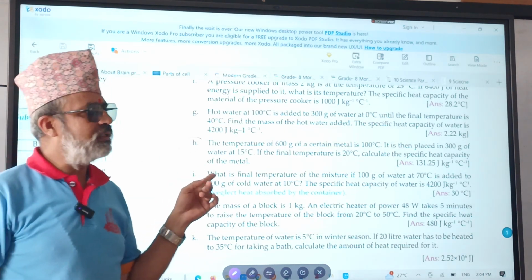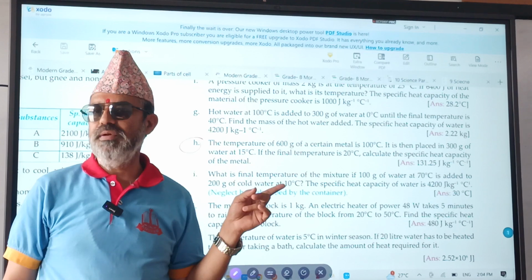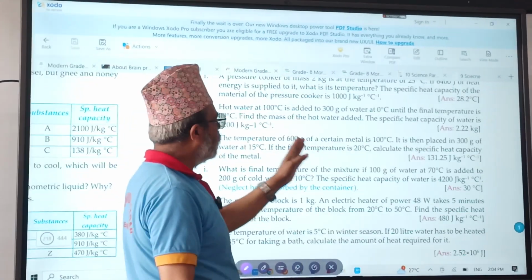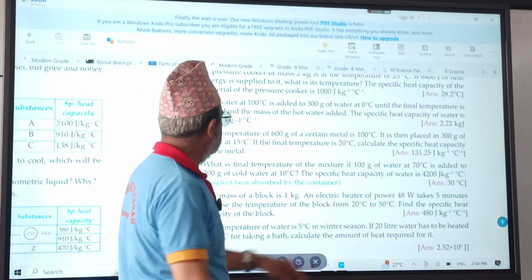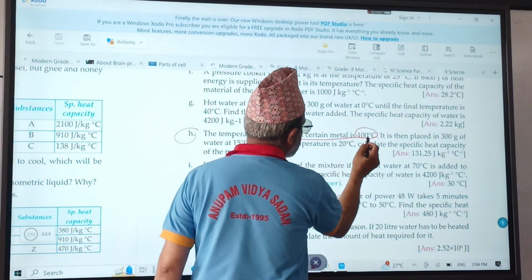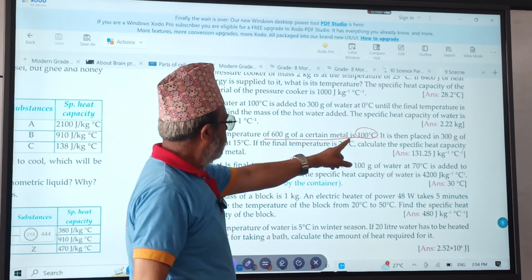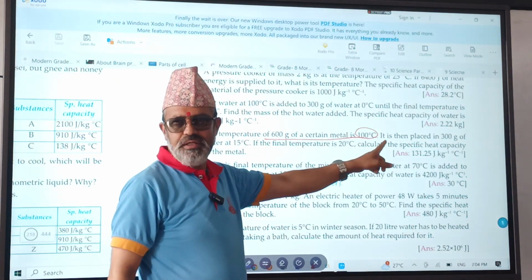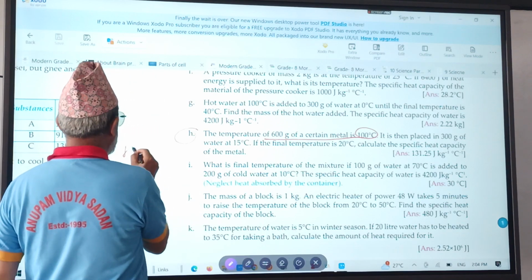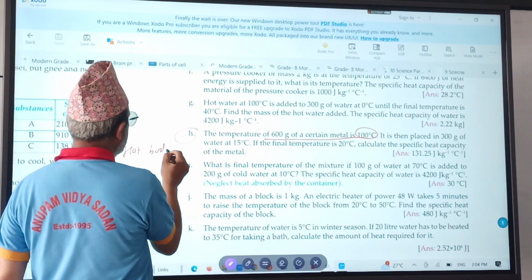In this question also, I think we can apply the principle of calorimetry, right? Can you apply or not? Yes, sir. Why? Because here hot body and cold body, two bodies are there. The temperature of 600 gram of a certain metal is 100 degrees centigrade. First of all, find out one temperature is 100 degrees centigrade, another temperature is 20. So which one is the hot body?